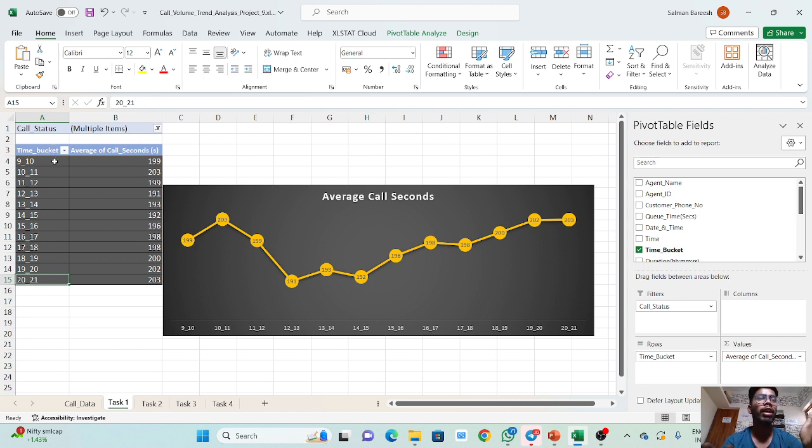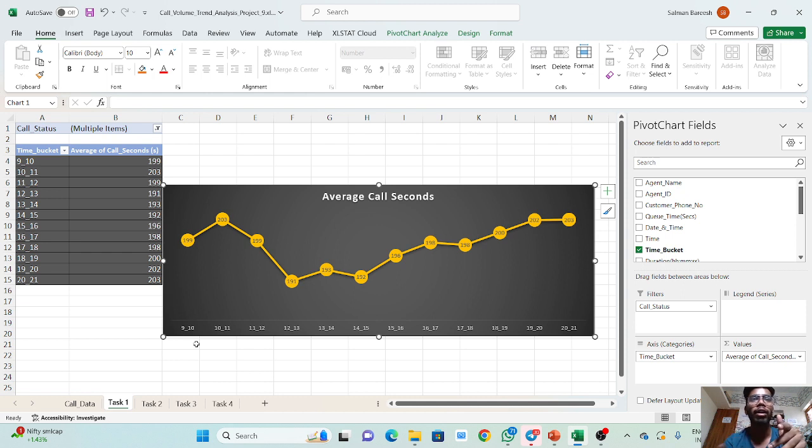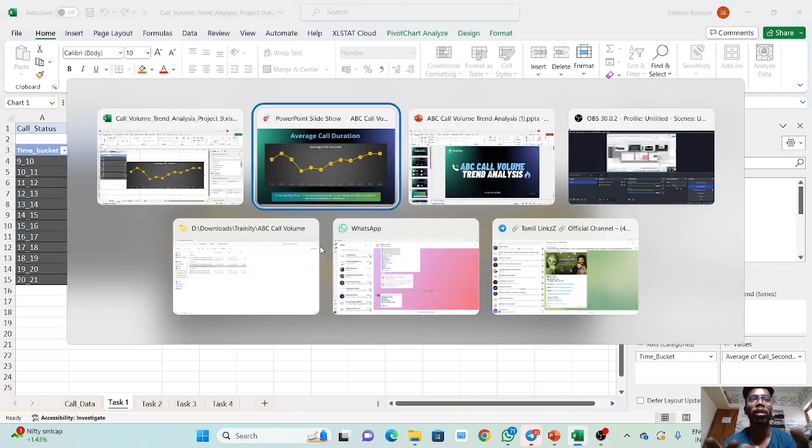For each bucket, we can see the average call duration is 199 for 9 to 10, 203 for 10 to 11, and 199 for 11 to 12. This is the average call duration in seconds. So we have found the average call duration, and we also made a line chart, which you can see here.